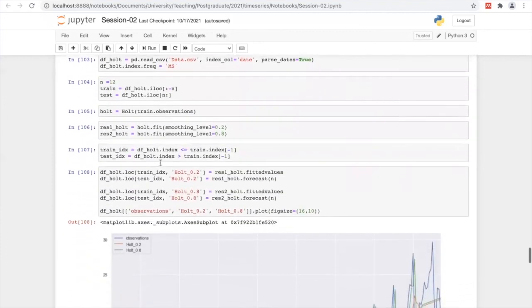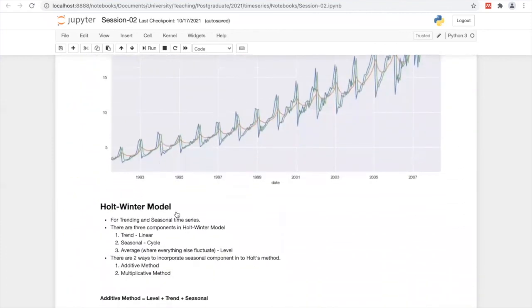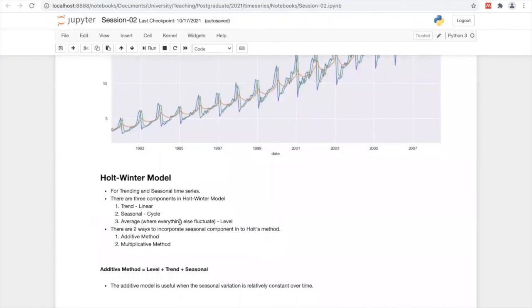Then we discussed the Holt-Winters model, where we are able to incorporate trend, seasonal as well as average components. And there are two approaches to implement it: one is the additive method and the other is the multiplicative method.